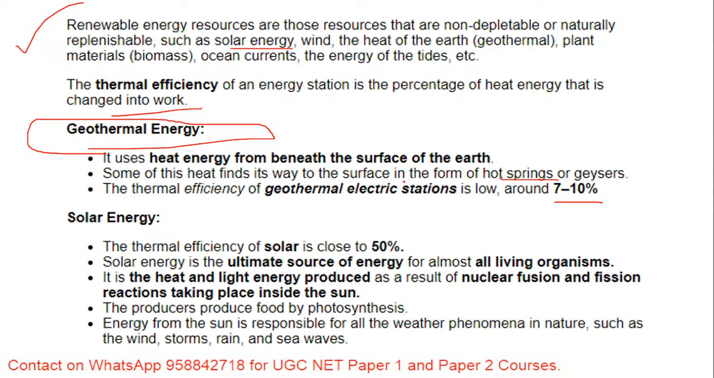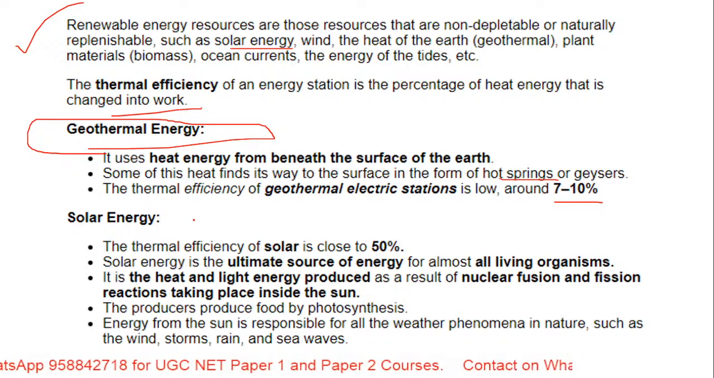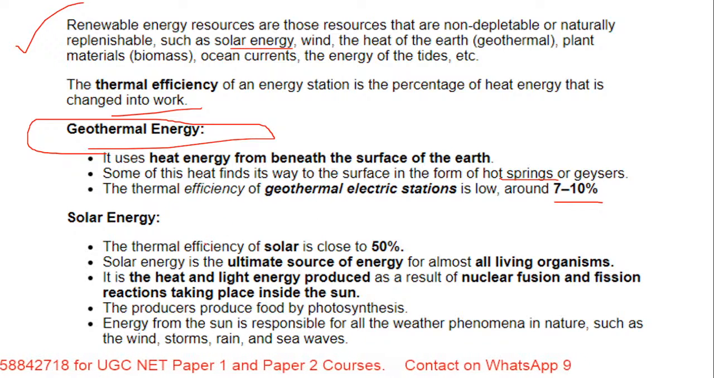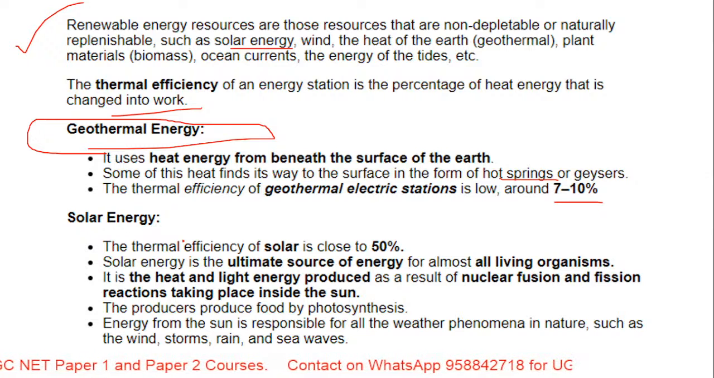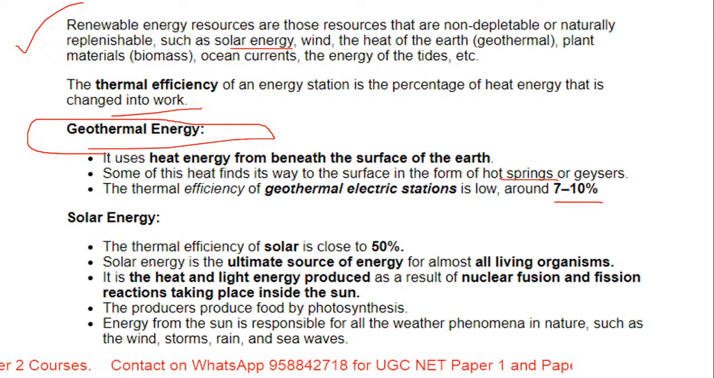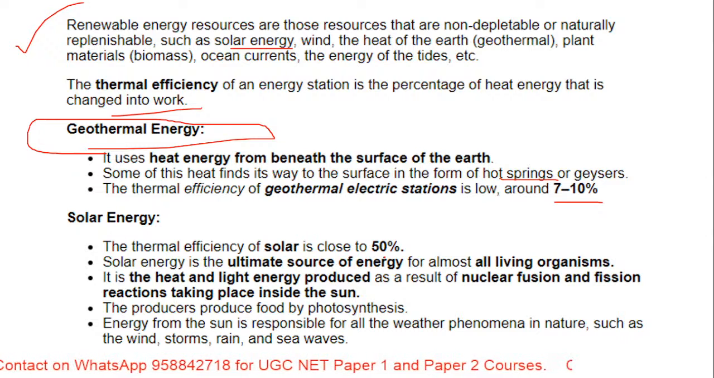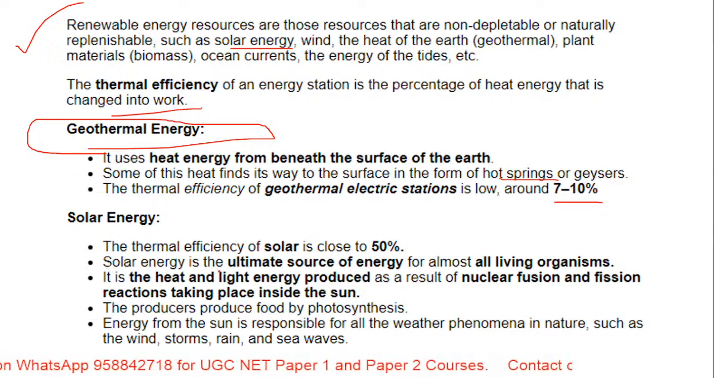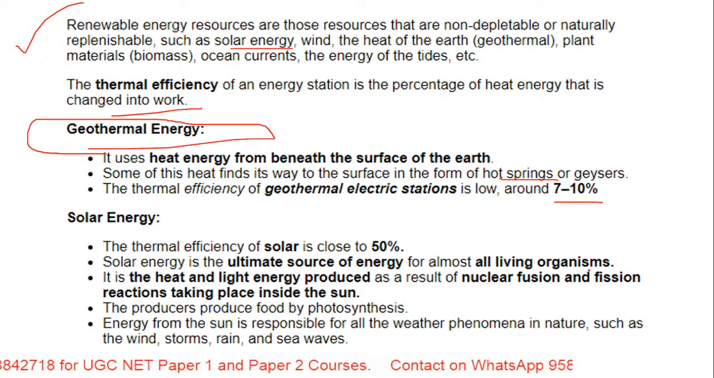Okay. Now coming to solar energy, the thermal efficiency. You may get questions on efficiency either in the form of match the following or in an individual question. So you should just keep a tab on this type of questions. When we talk about the efficiency of solar energy, it is close to 50%. Solar energy is the ultimate source of energy for almost all the living organisms.